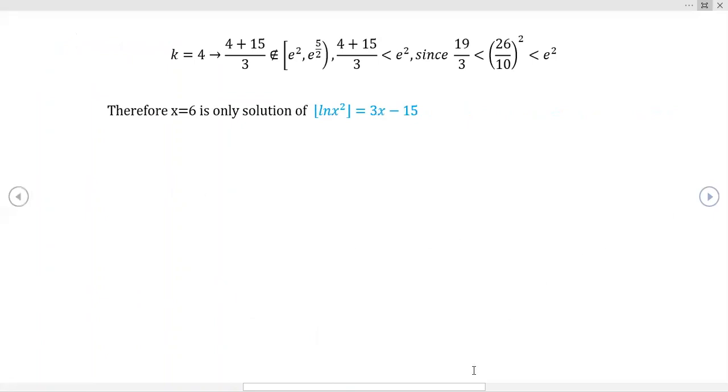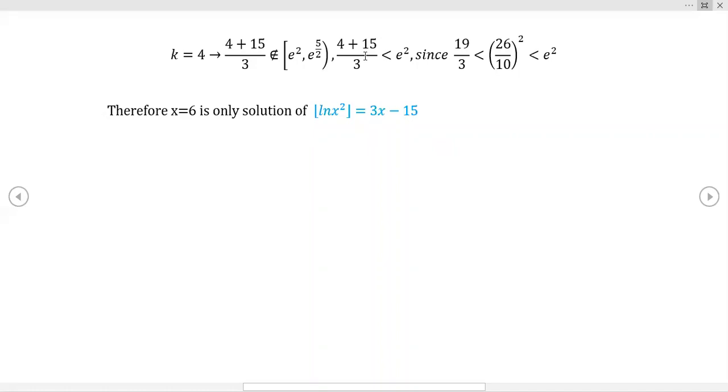Now this took a little more work, but I tried it for 4. And again, we use this estimate. I use 26 over 10 as an estimate for 2.7, and it's a smaller estimate. So for similar reasons, we can conclude that there are no solutions in this interval right here, the interval from e squared to e to the 3/2. And because e outgrows this linear function by so much, we can stop.